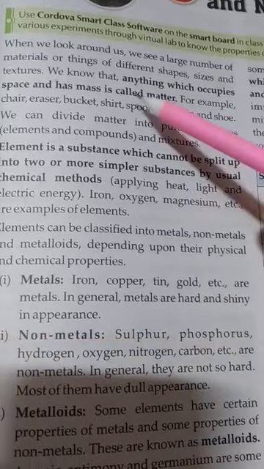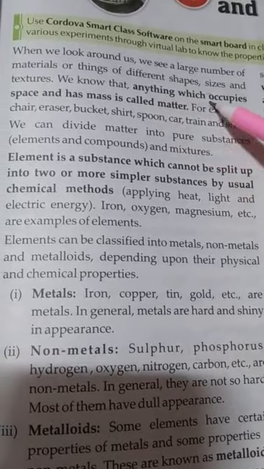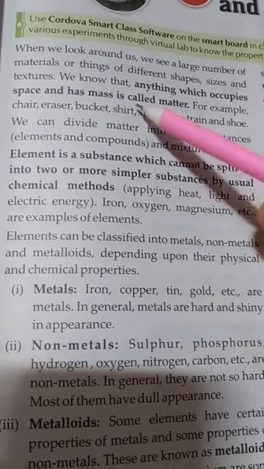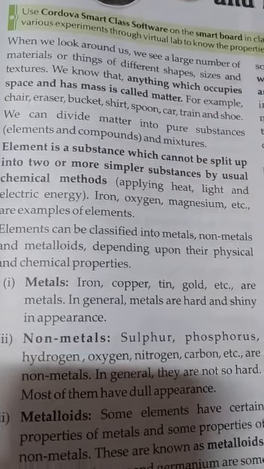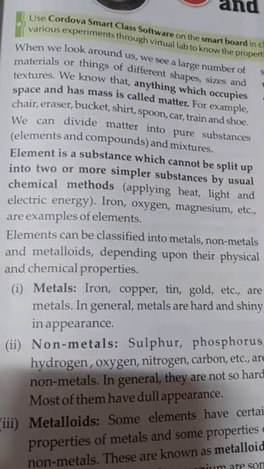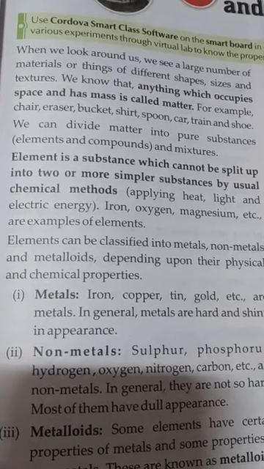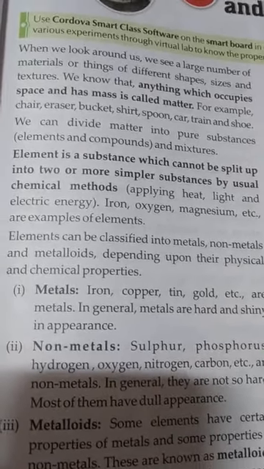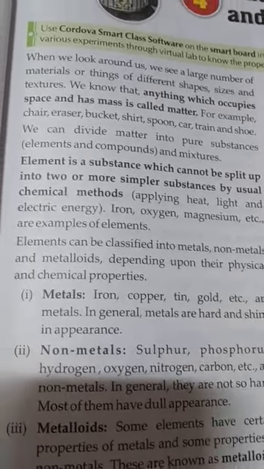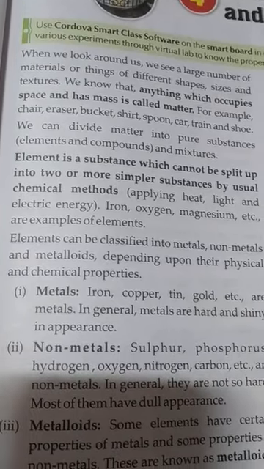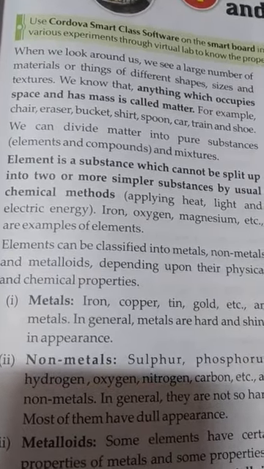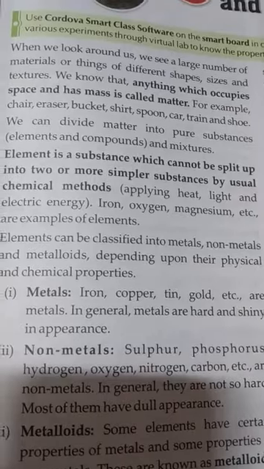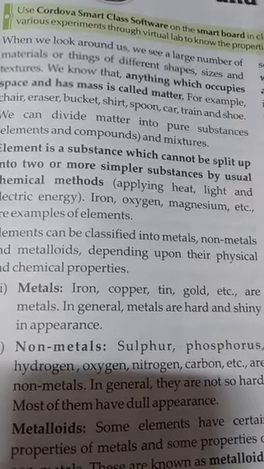Now we know that anything which occupies space and has mass is known as matter.